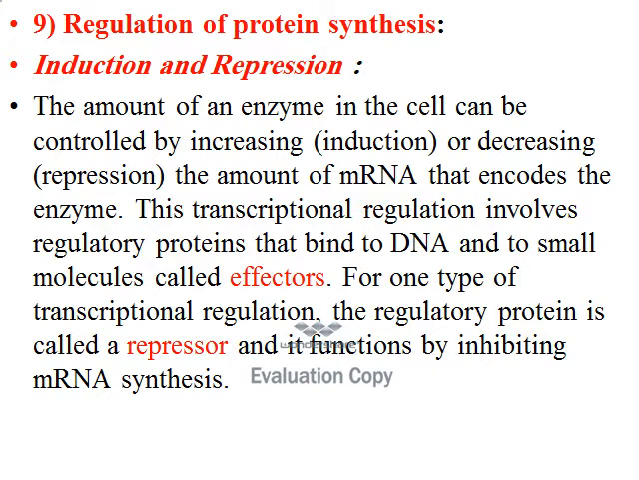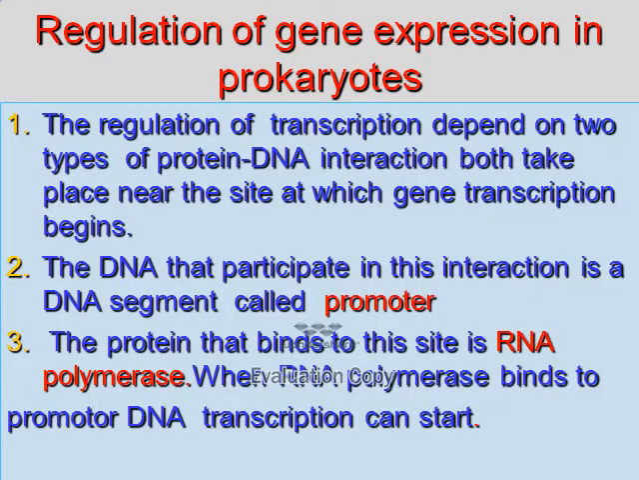Regulation of protein synthesis is induction and repression. The amount of enzyme in the cell can be controlled by increasing, which is induction, or decreasing, which is repression, the amount of messenger RNA that encodes the enzyme. This transcription regulation involves interaction between a regulatory protein that binds to DNA and a small molecule called an effector. For one type of transcription regulation, the regulatory protein is called a repressor protein, and it functions by inhibiting